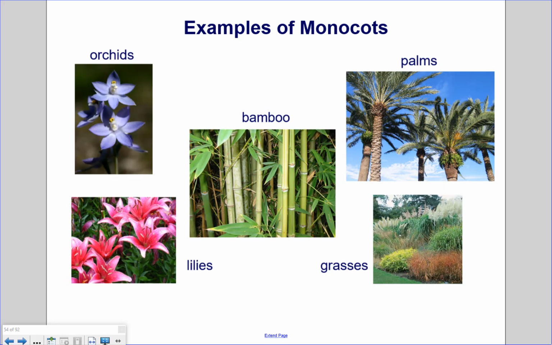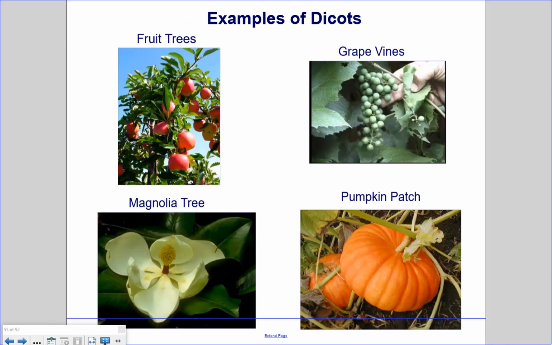Examples of monocots. Monocots include orchids, lilies, bamboo, palms, and grasses. Examples of dicots. Dicots include fruit trees, magnolia trees, grapevines, and pumpkins.